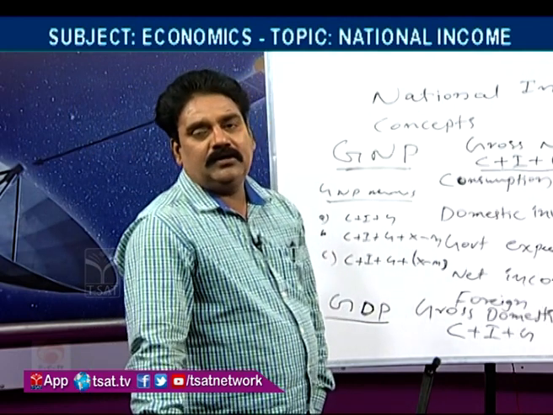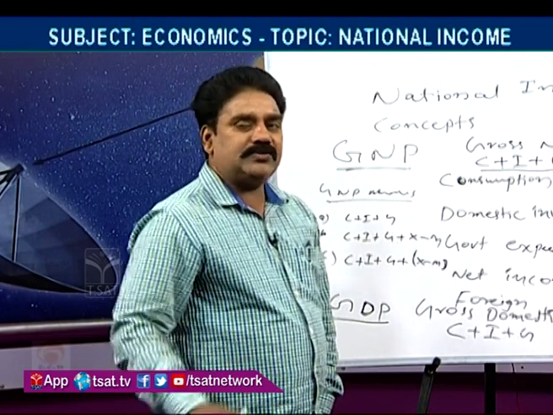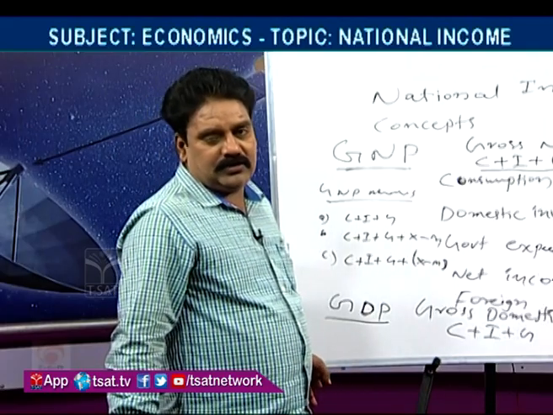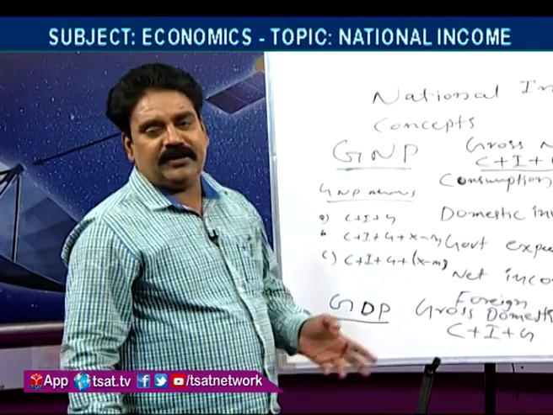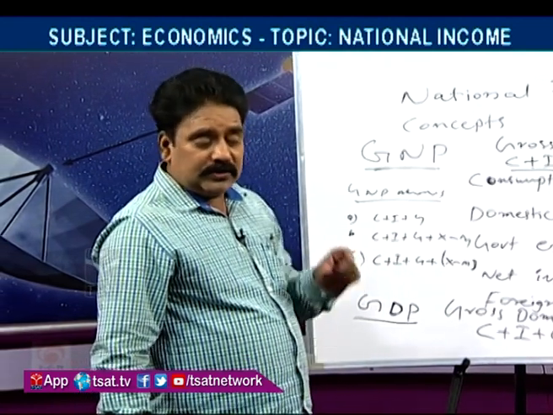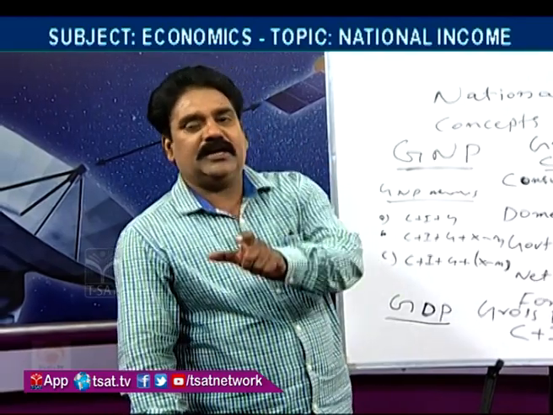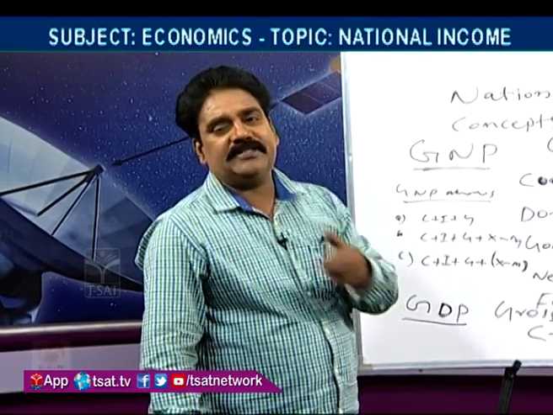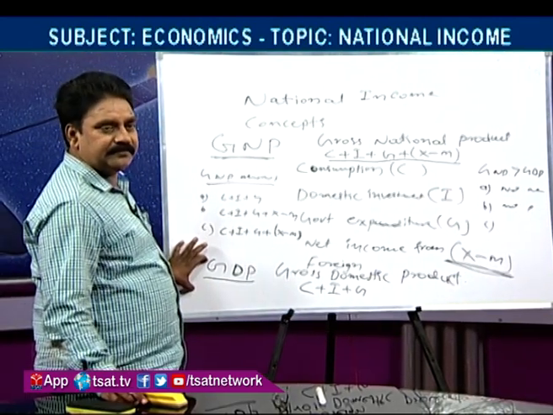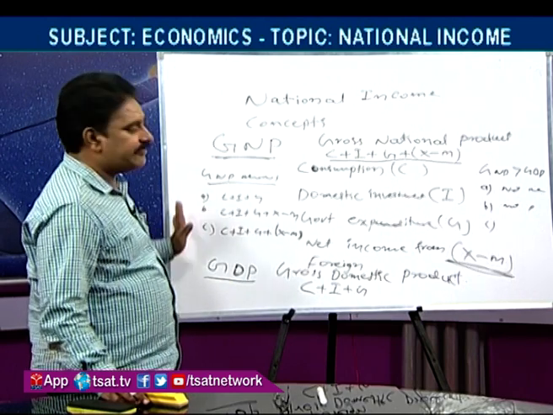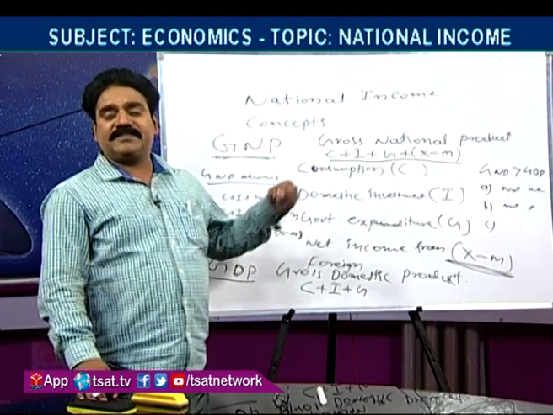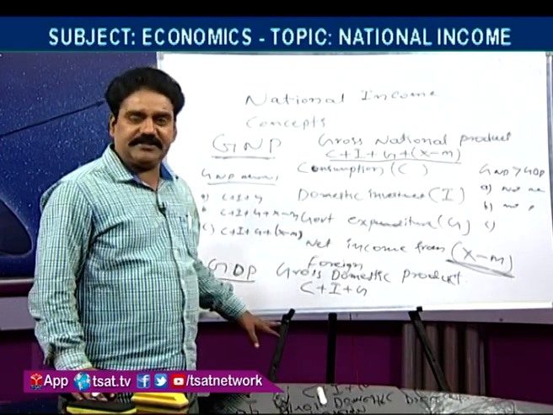If a person working outside the country, his income is added in GNP, gross national product, not in domestic GDP, gross domestic product, like that options may be given. This is the difference between GNP and GDP. Question will be asked what is the difference between these two, and what are the components inside the GNP and inside the GDP.